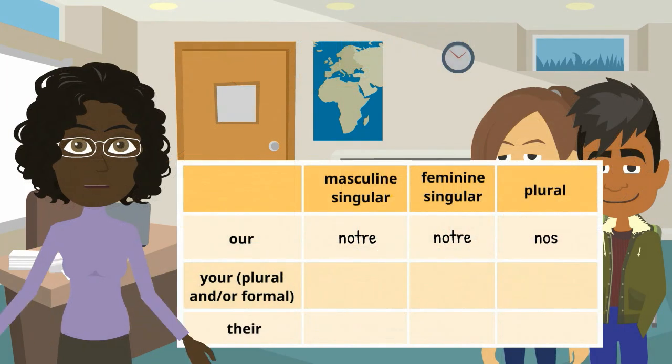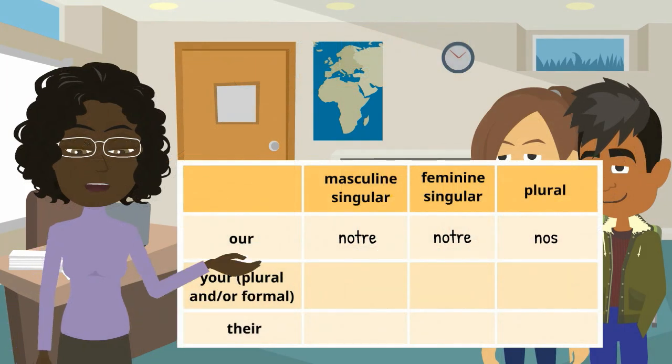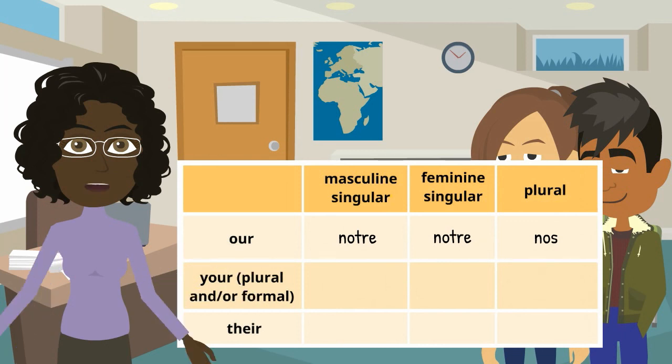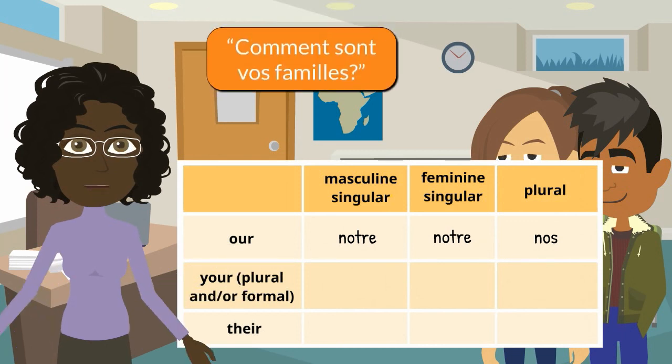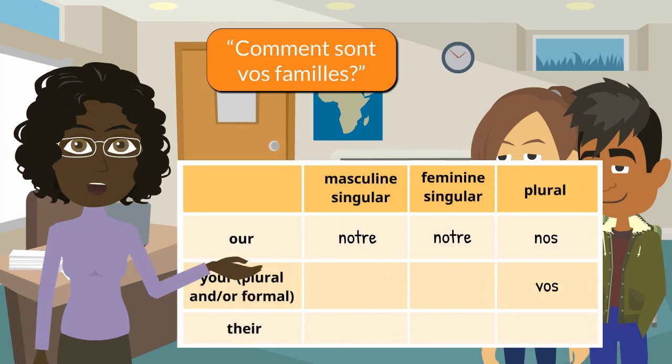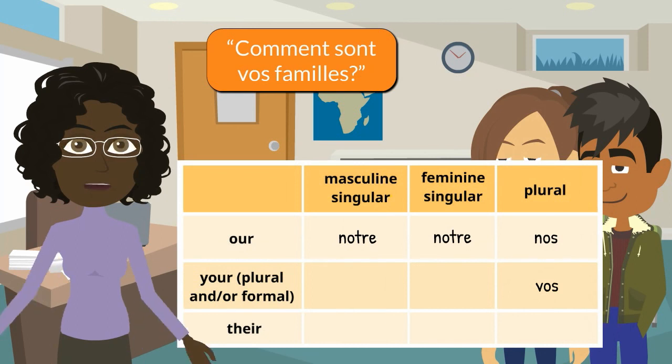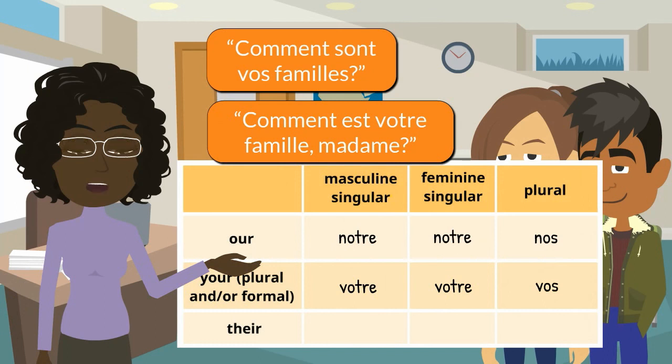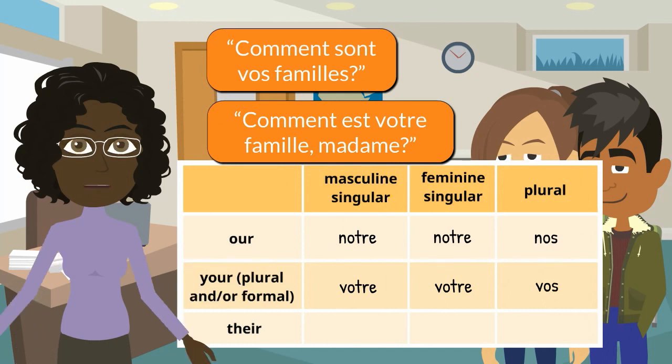Let's fill in the next part of our chart. When I asked both Félix and Océane about their families, I said, Comment sont vos familles? I used vos since I was talking about both of their families. When Océane asked about my family, though, she said, Comment est votre famille, madame? Since she was talking about my one family.